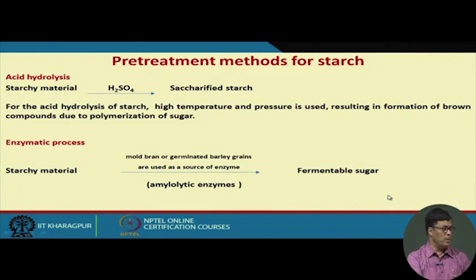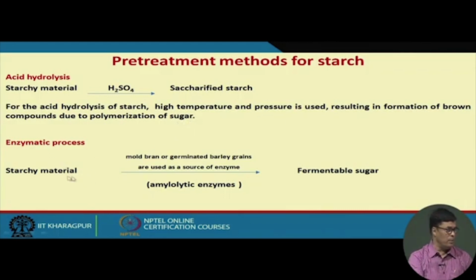Now, it can be explained in this way that starch can be chemically pretreated with H2SO4. When hydrolyzed in the presence of acid, we could get the saccharified starch. The acid hydrolysis of starch takes place at high temperature and pressure, which results in the formation of brown compounds due to polymerization of sugar.